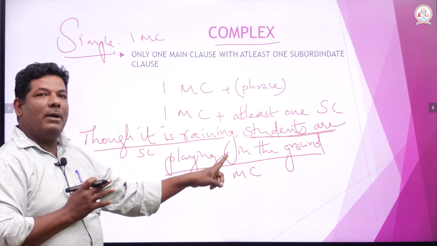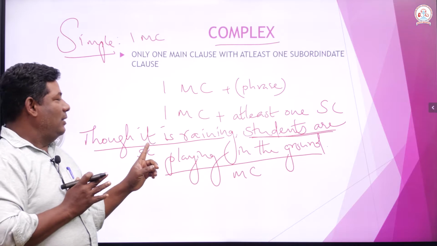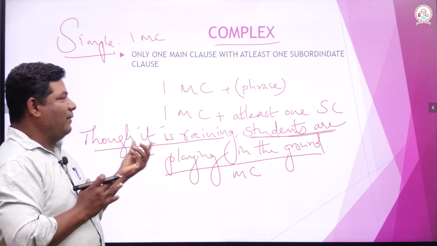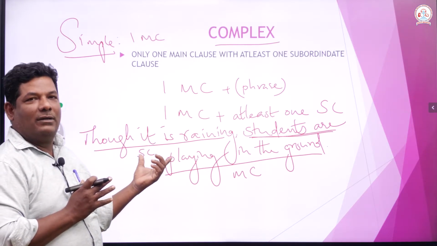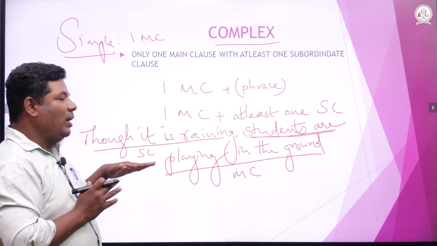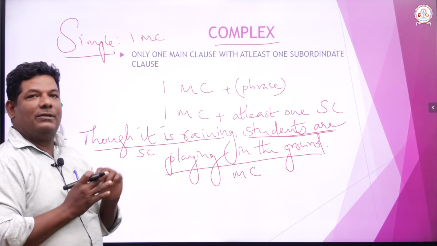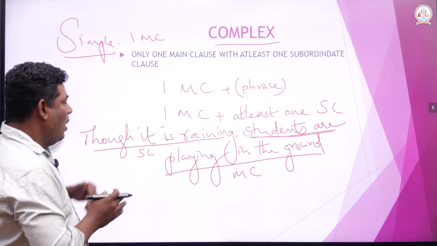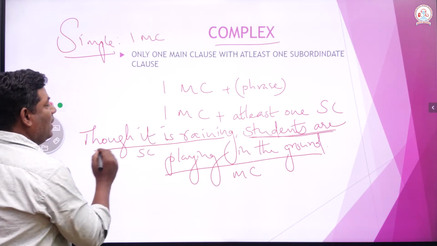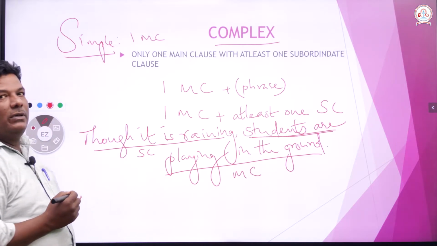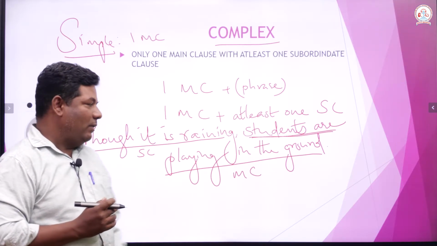Simple has got only one main class, and it can have a phrase, right, not a problem. Therefore, we are changing the subordinate class into a phrase. So, how do we change? See, for "though" we have to use "in spite of" or "despite", anyone, right.